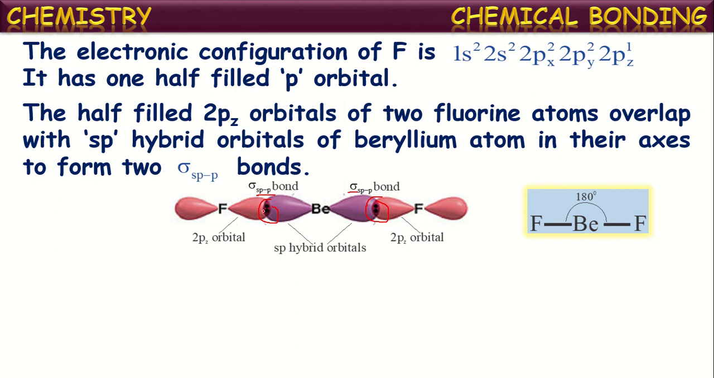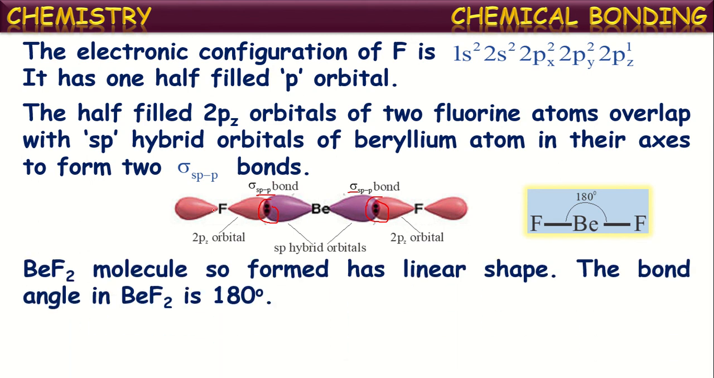In this way, these two sp hybrid orbitals maintain a linear arrangement, meaning they go to opposite directions and attain a linear shape with a bond angle of 180 degrees. So the BeF2 molecule so formed has a linear shape and the bond angle in this molecule is 180 degrees, because on the central atom beryllium only two orbitals are there, each having an electron pair. These electron pairs repel each other and hence try to maintain maximum distance. In this way they come to opposite directions and the shape of this molecule is called linear.